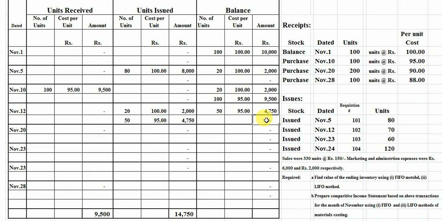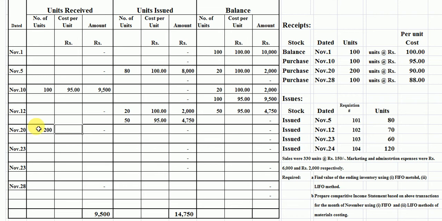Now students, on 20th November, we again purchase 200 units.